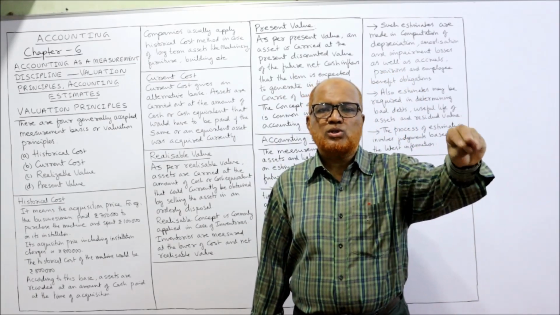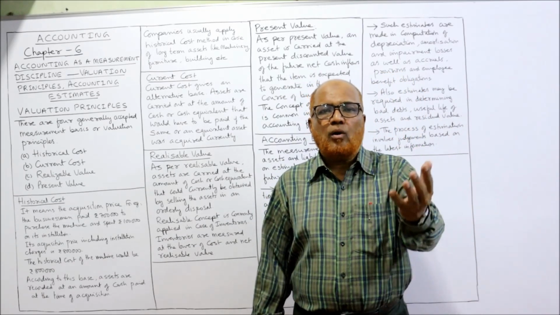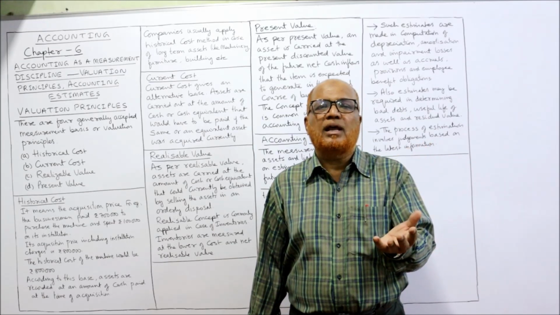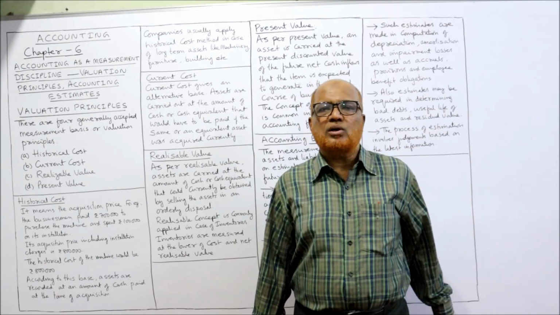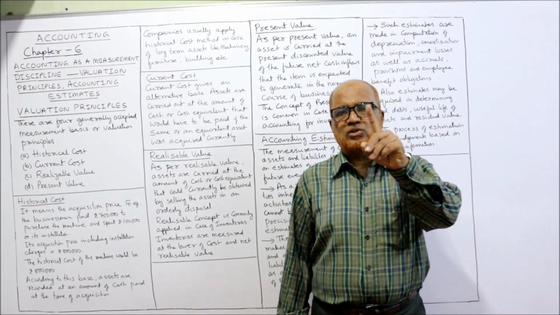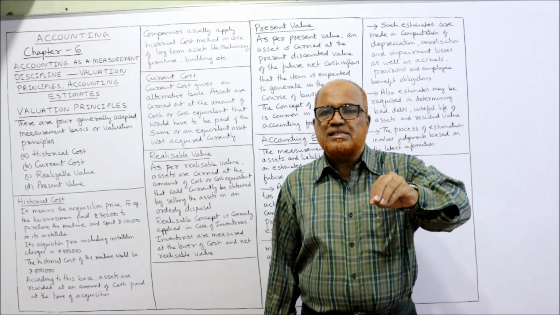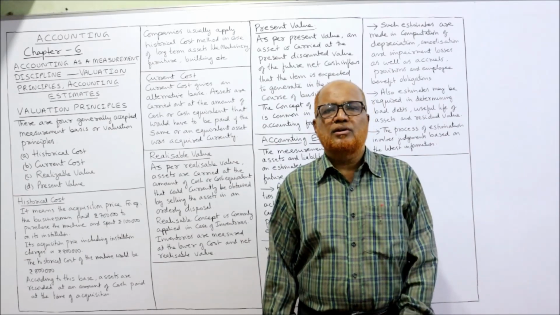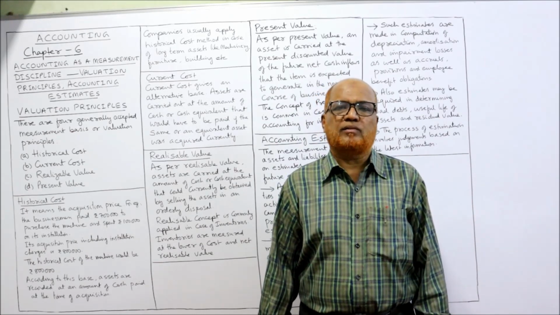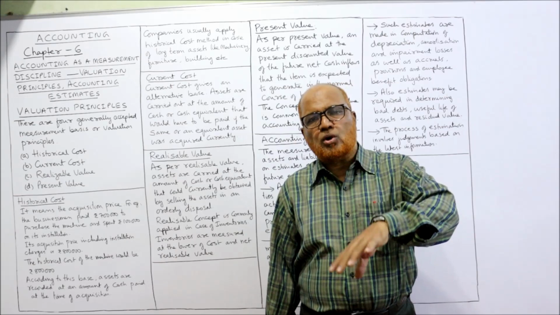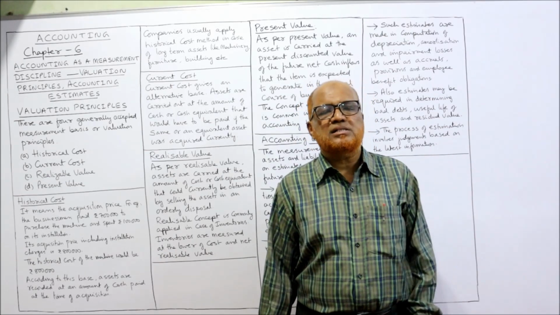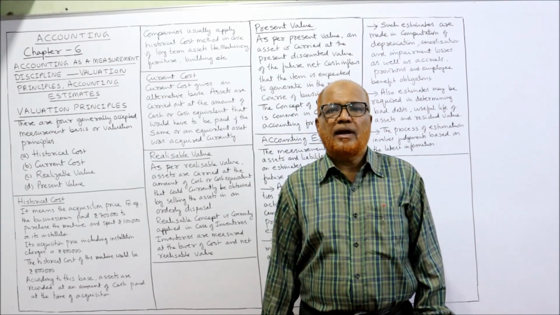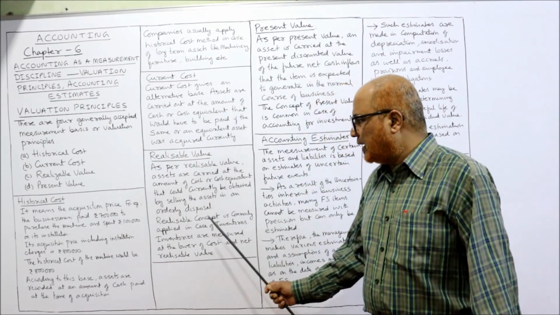Suppose if we dispose of the asset, how much amount can we realize, how much amount can we get? For example, the historical cost of the furniture is rupees 1 lakh. But if we sell the furniture in the market, we may get 80,000 rupees. So we can say the historical cost is 1 lakh, but the realizable value in the market is 80,000. 80,000 is the realizable value.